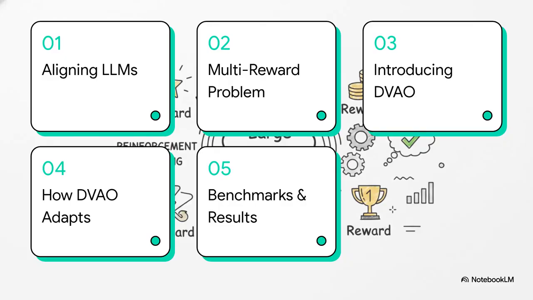Real quick, here's our roadmap for today. We'll start with aligning large language models, then we'll look at the multi-reward problem. After that, we're introducing DVAO, breaking down exactly how it adapts dynamically, and finally, we'll wrap up with the benchmarks and results. All right, let's jump in.